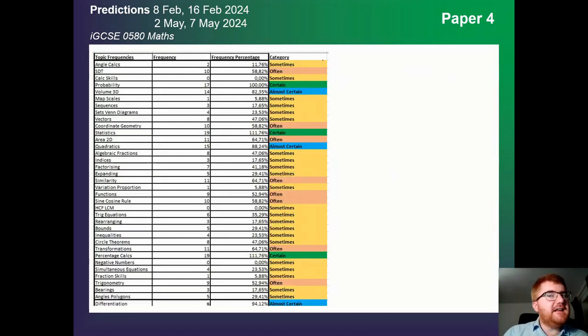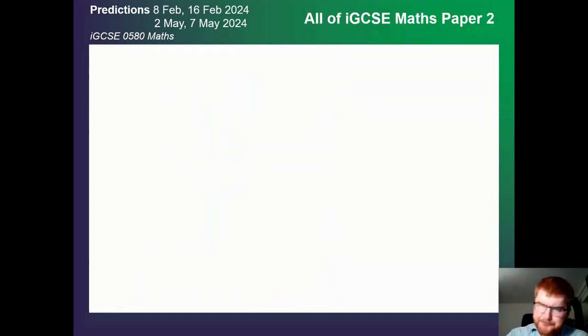And just like for Paper 2, I've put in the frequency of all these different topics. As you can see, it's usually concentrated around these 3, 4, 5 topics. And then the other topics are sometimes coming up or often coming up. Remember similarity, which I have not really mentioned in this video, is still at 64.7% here. So it's something you should definitely revise in those tier 2 topics, which are also important for success.